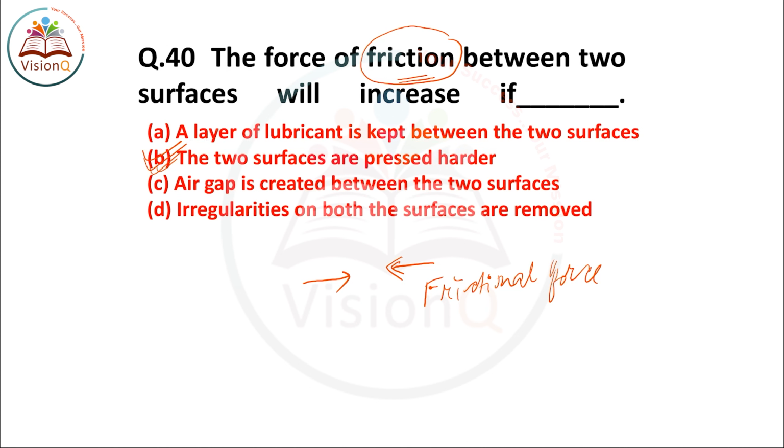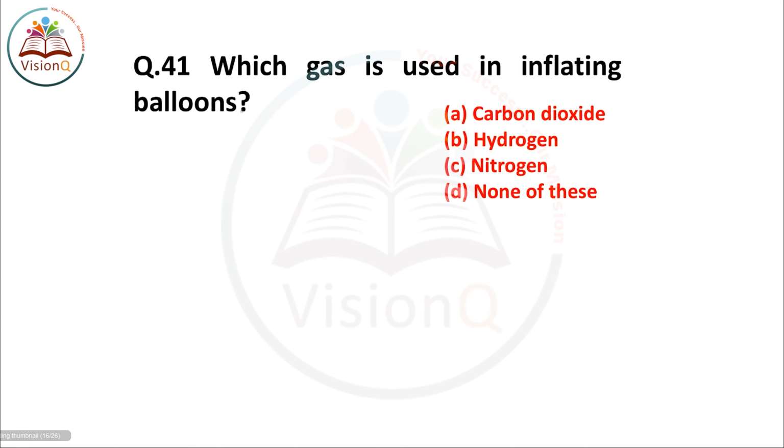So let's move to the next question of today's series, question number 41. This question is based on a chemistry topic. Which gas is used in inflating balloons? For inflating balloons, gases which are lighter in weight are used. Those gases which are lightweight are used to inflate balloons. And we know the lightest gas is hydrogen. The right answer of this question number 41 is option number B, hydrogen.